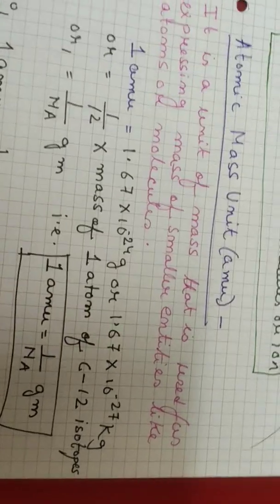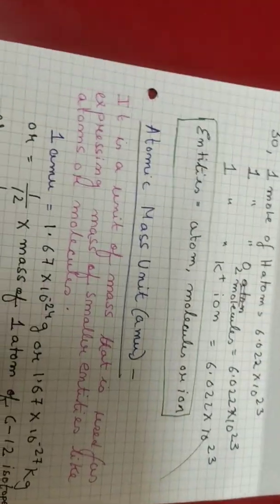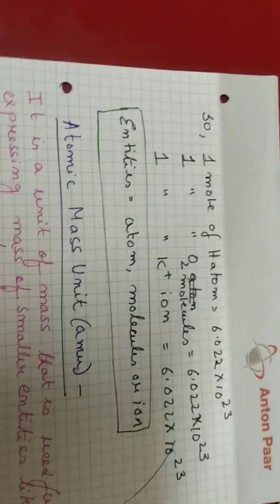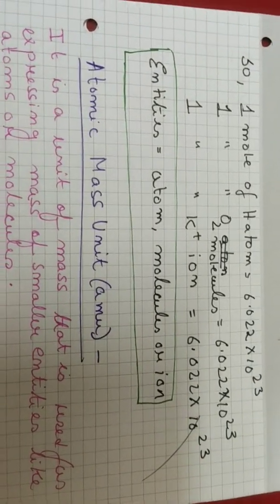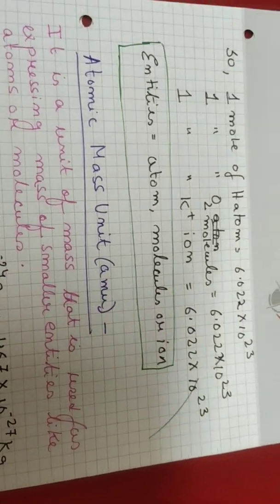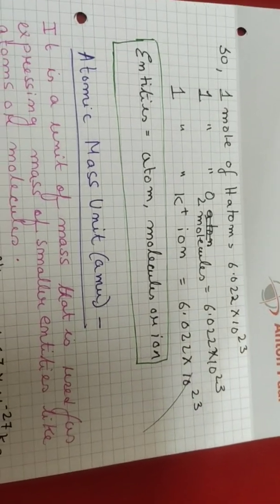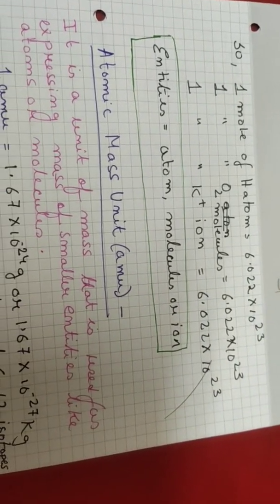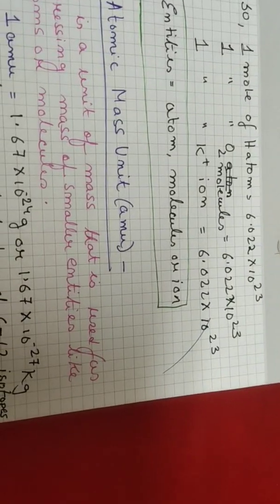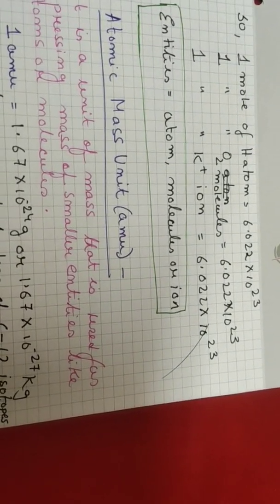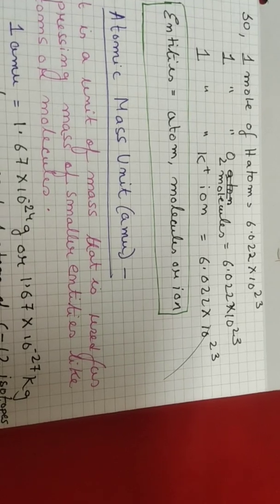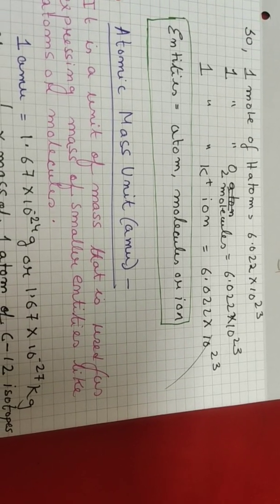So, coming over to this, we can easily find out that for 1 mole of hydrogen atoms, it is 6.022 into 10 to the power 23. Similarly, for 1 mole of oxygen molecules, also it is 6.022 into 10 to the power 23.